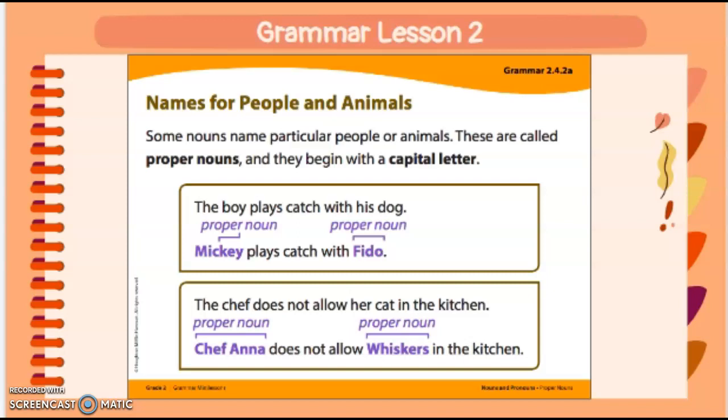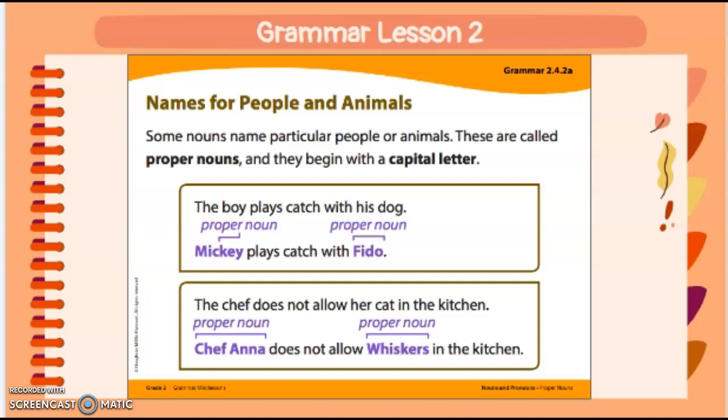Let's look at another example. The chef does not allow her cat in the kitchen. This sentence uses common nouns. Let's look at how it changes when we have proper nouns. Chef Anna does not allow Whiskers in the kitchen.